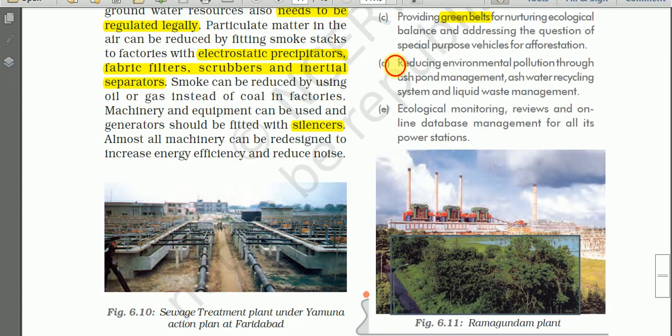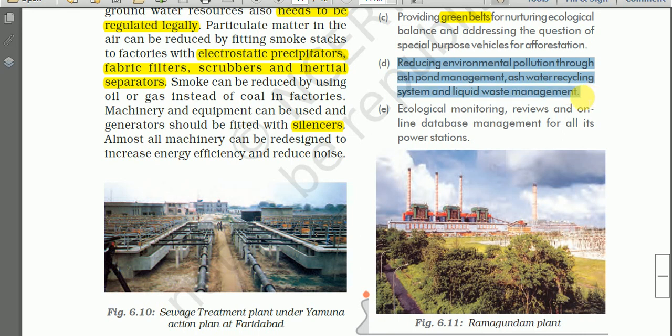Then number D, reducing environmental pollution through ash pond management and ash water recycling system, then liquid waste management. Recycling is done using the three phases, primary, secondary, and tertiary treatment. And ash pond management is also done.